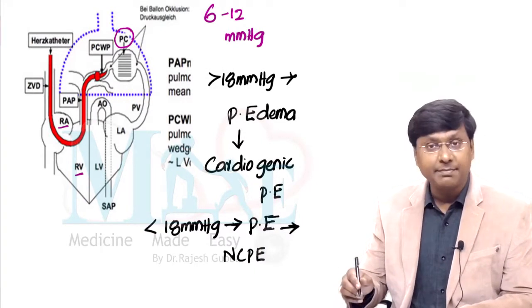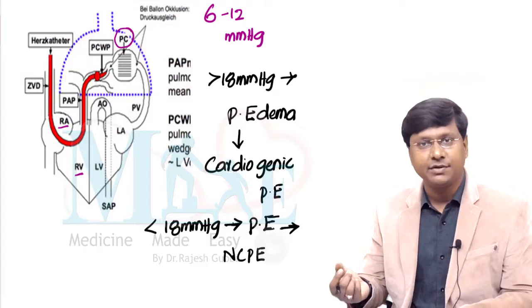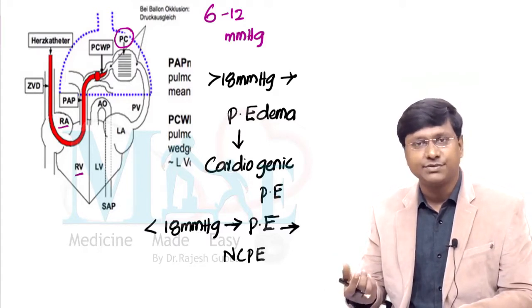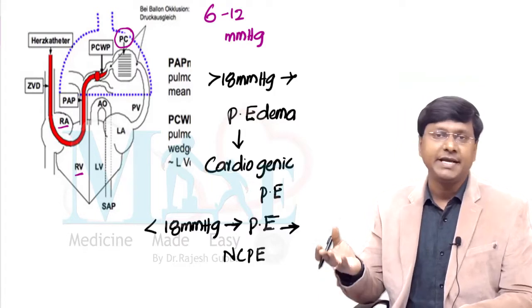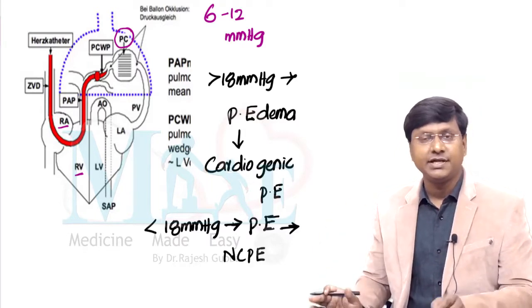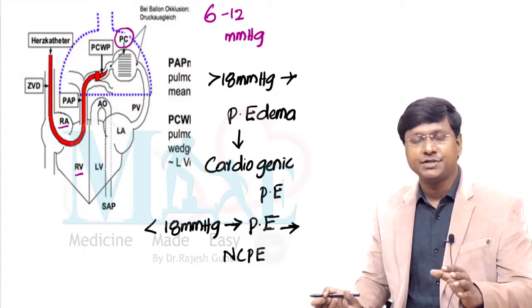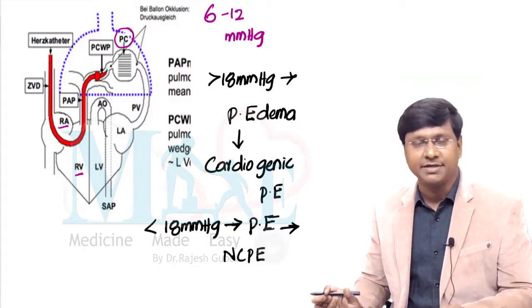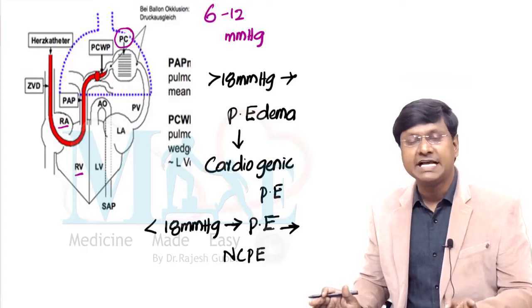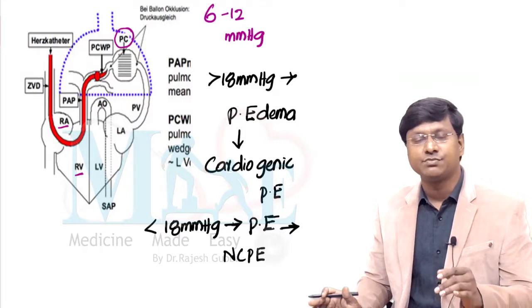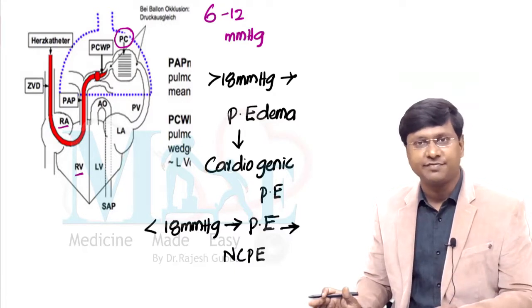Now, remember, depending upon the severity of left ventricular failure, or depending upon the severity of the mitral stenosis, the pulmonary capillary wedge pressure increases. If the individual is having very severe mitral stenosis, then pulmonary capillary wedge pressure goes very high, above 18 millimeters of mercury. Or if the individual is having severe left ventricular failure, the pulmonary capillary wedge pressure increases very high, above 18 millimeters of mercury.